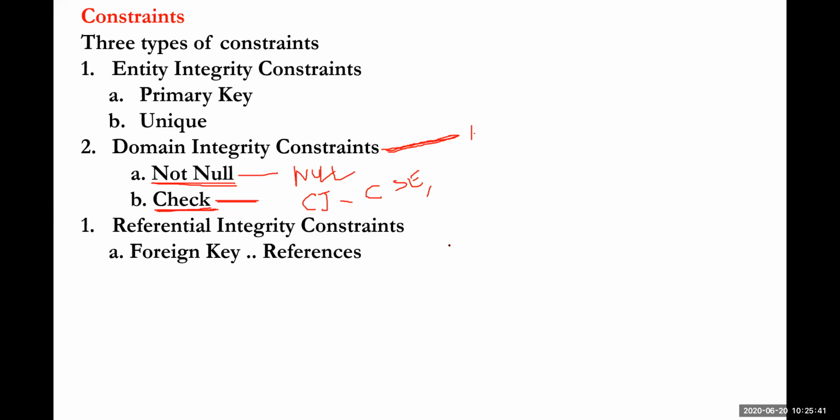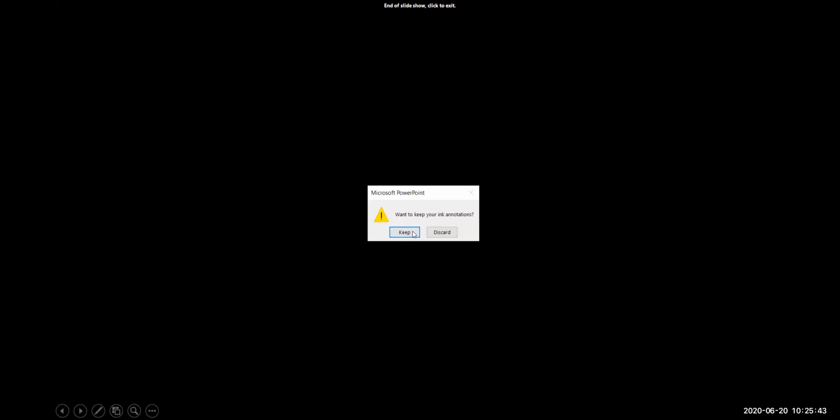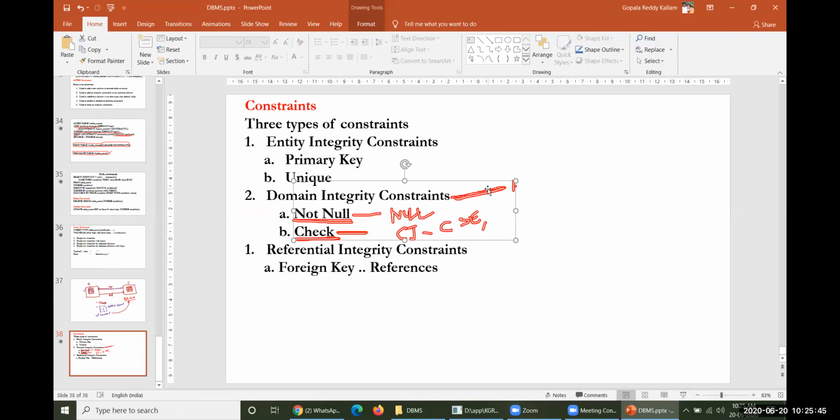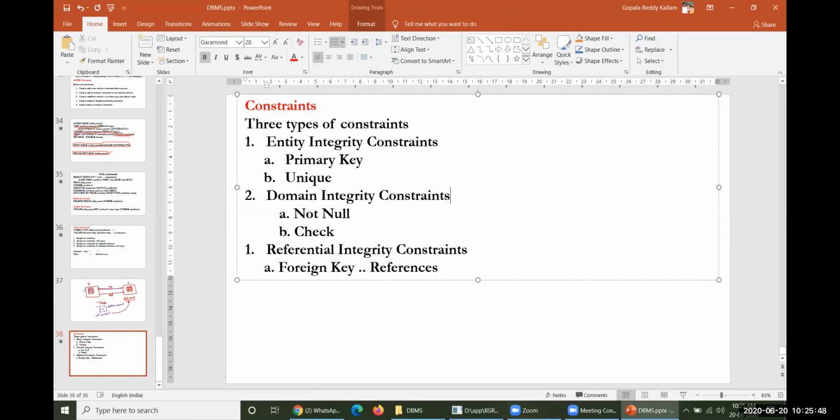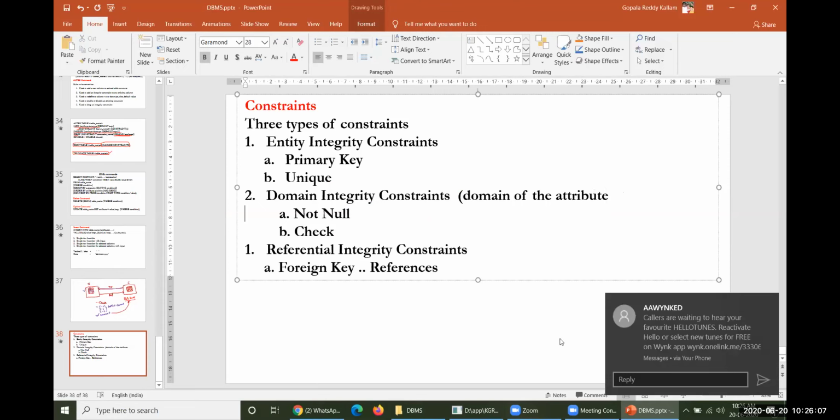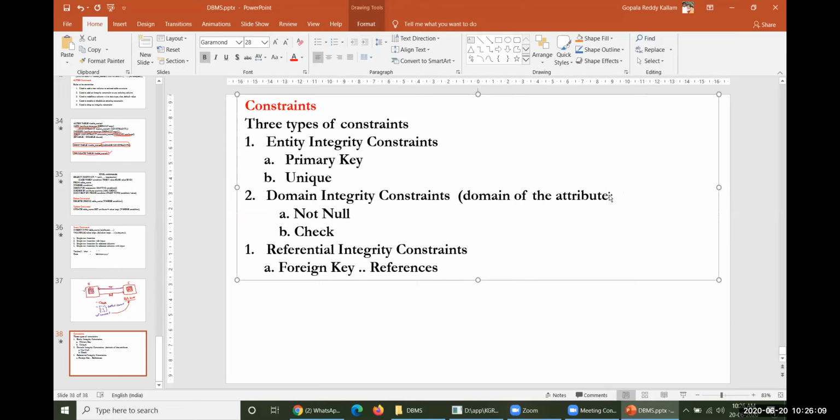Whatever values you are expected to introduce into that particular table will be taken into consideration by these domain integrity constraints. The domain of the table column, or otherwise attribute, in the sense, the possible values which are entered into that particular column, is known as the domain. Domain means possible values.